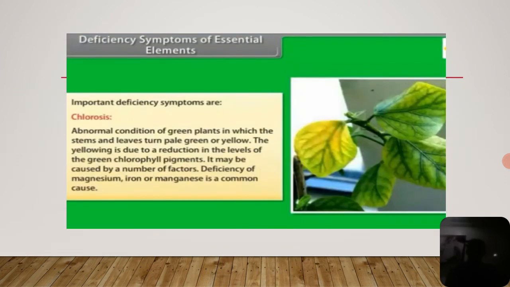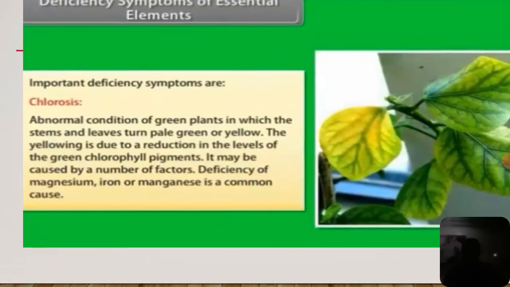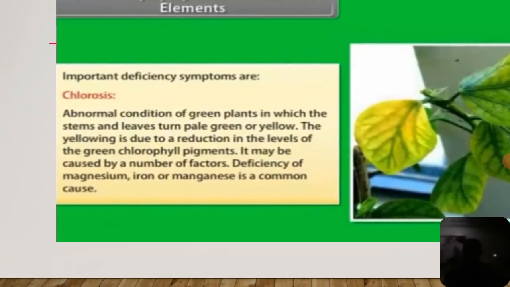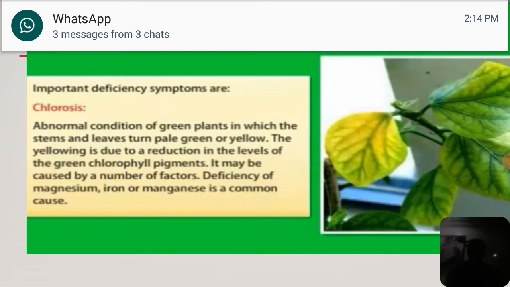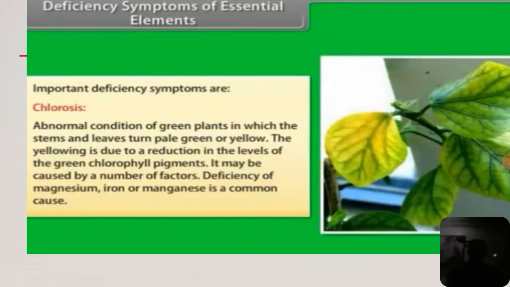Let us see, one by one, a few examples. The important one, the important deficiency symptom, is chlorosis. This is the abnormal condition of green plants in which the stems and leaves turn pale green or yellow in color. The yellowing is due to the reduction in the levels of the green chlorophyll pigments.